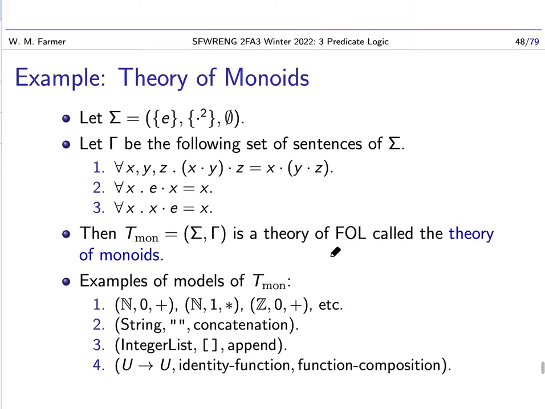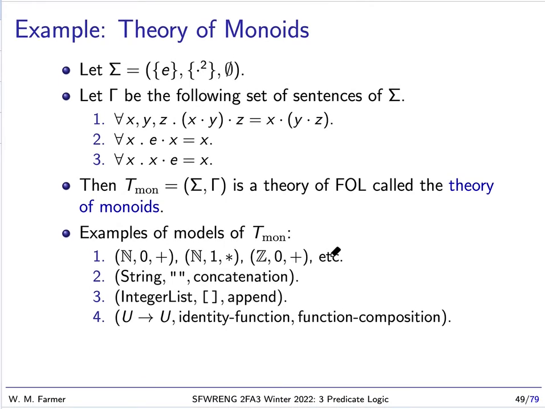Okay, so let's look at another example, a theory of monoids. So a monoid is a very simple kind of algebraic structure. We have one constant symbol, one binary function symbol, and we have no predicate symbols. And it satisfies these three axioms. The first says that our binary operation is associative. And E is a left identity element.